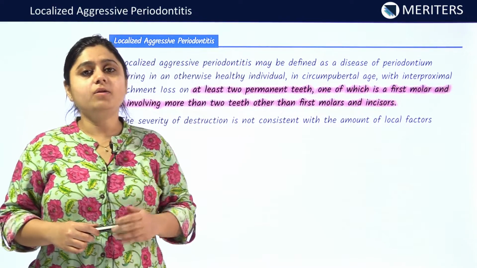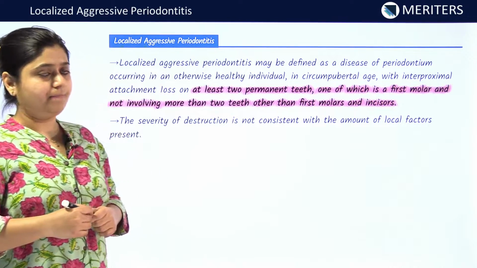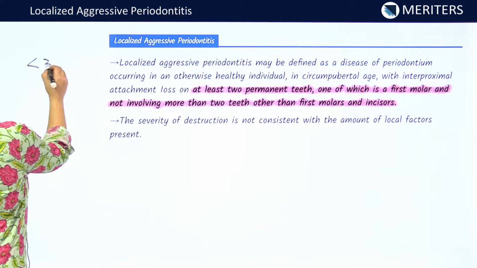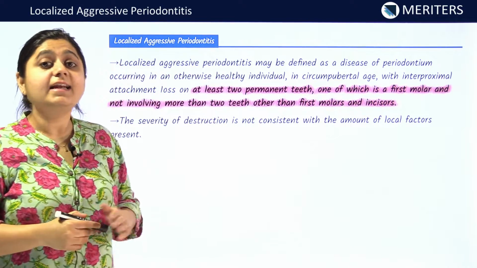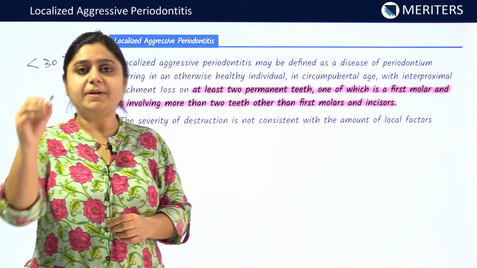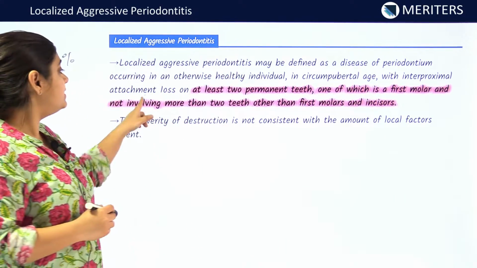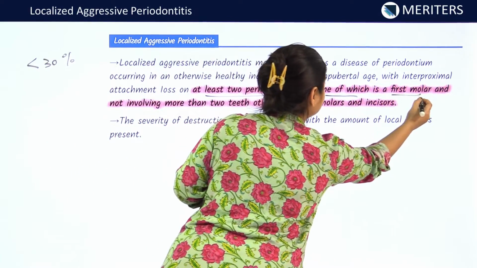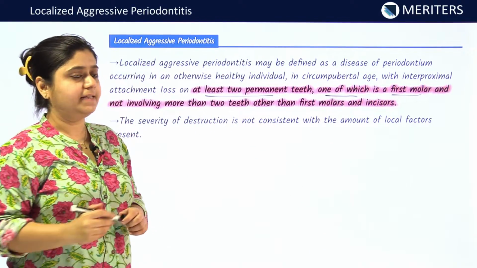Now let us one by one know about localized aggressive periodontitis and generalized aggressive periodontitis. In localized aggressive periodontitis, as we have seen, less than 30% of the teeth are involved. This is a disease of periodontium occurring in an otherwise healthy individual, and it affects patients of circumpubertal age, in which interproximal bone loss is seen on at least 2 permanent teeth, one of which should be the first molar, and not involving more than 2 teeth other than first molars and incisors.